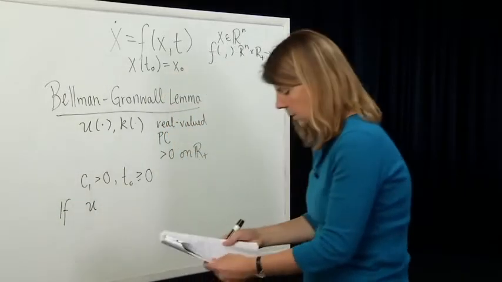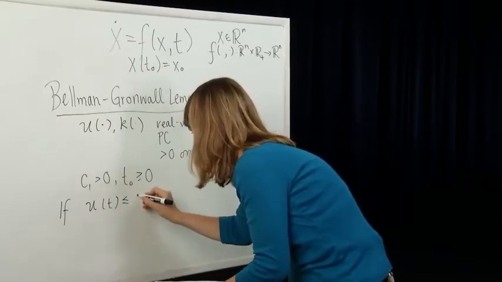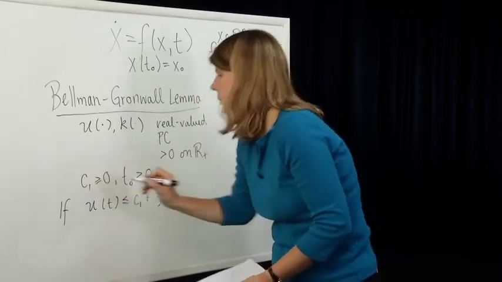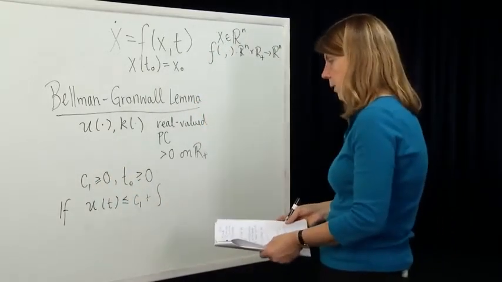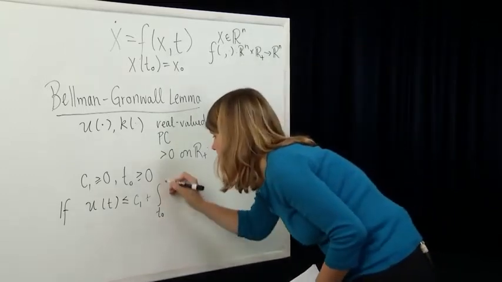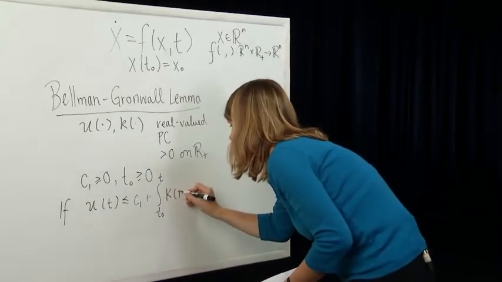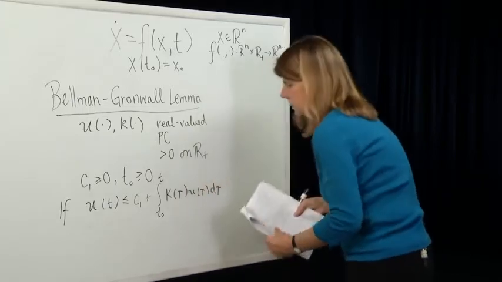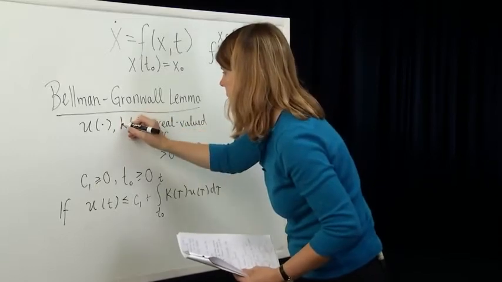If u of t is less than or equal to c1 plus the integral from t0 to t of k of tau, u of tau, d tau, these are these functions here. Let's just write the k's the same way.